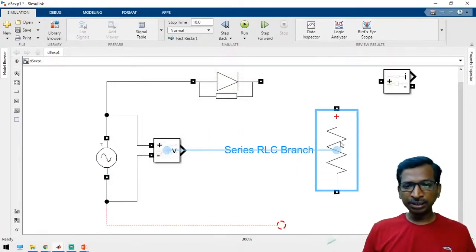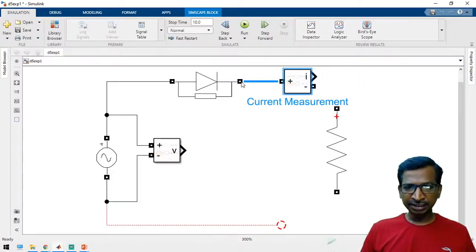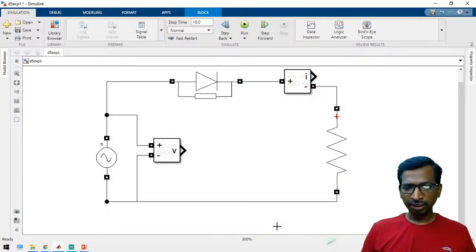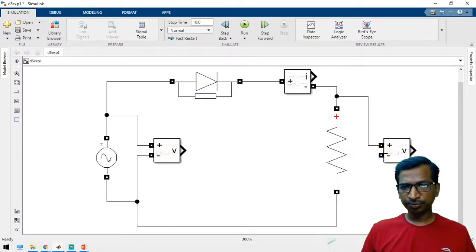And now we have to measure the current, right? So see here, just connect the current graph and voltage graph. Here we have connected. So this is the current block, and similarly take a voltage measurement block. And take a scope block.